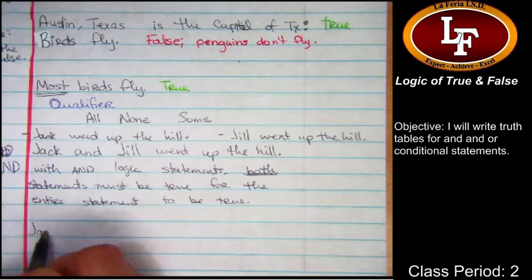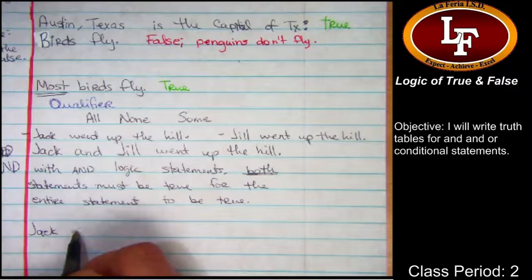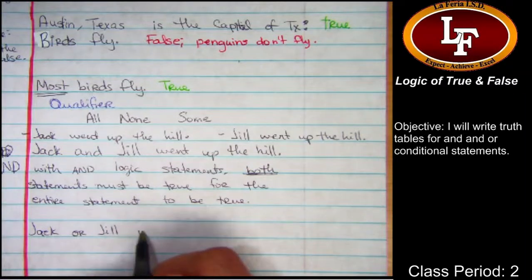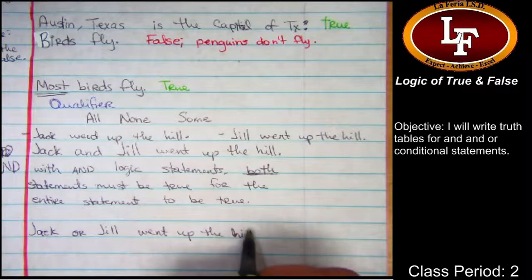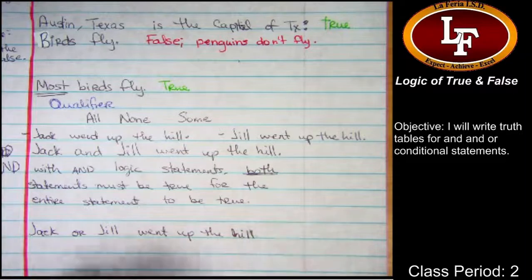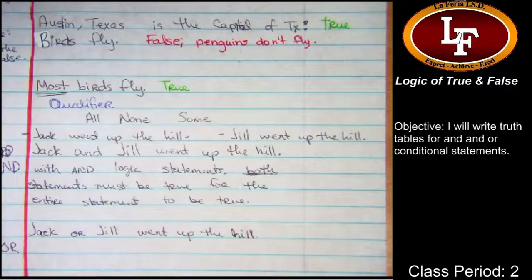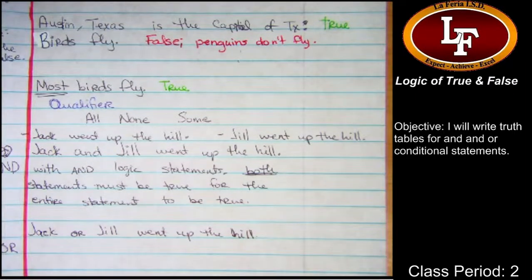What if I change the sentence? It's no longer Jack and Jill went up the hill. It's now Jack or Jill went up the hill. And then I say, it is true that Jack went up the hill, but it is not true that Jill went up the hill. Is the sentence, Jack or Jill went up the hill, true or false? It's true, because it's saying or, like either or. It's not saying and, like they both went up the hill together. It's just saying one of them did.